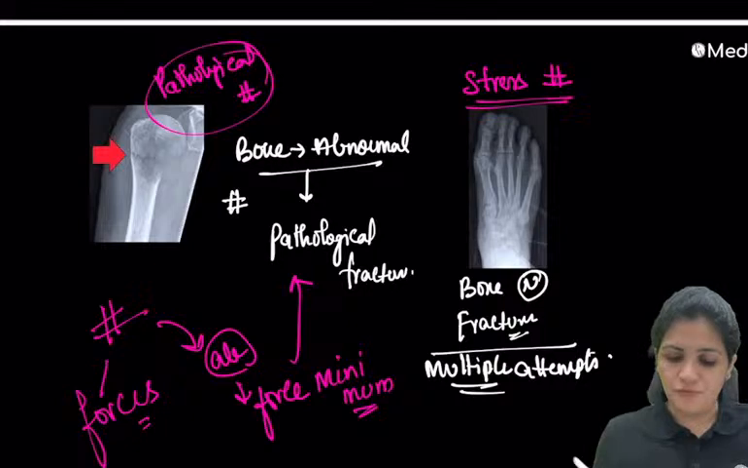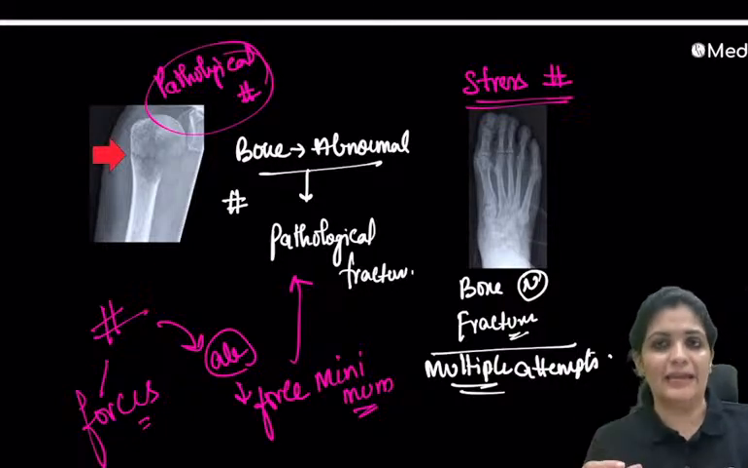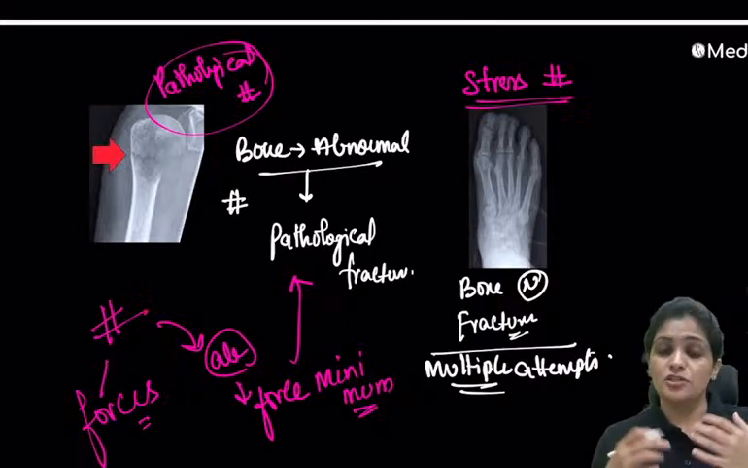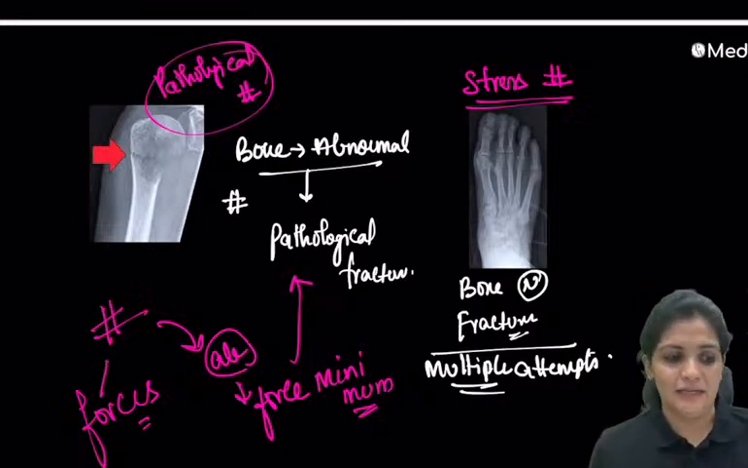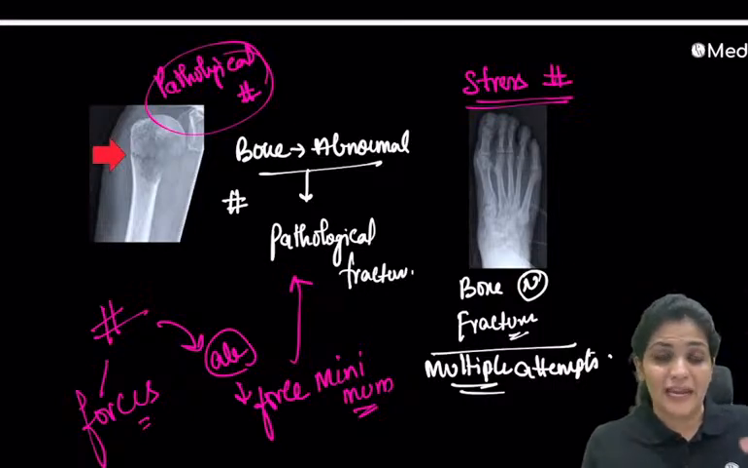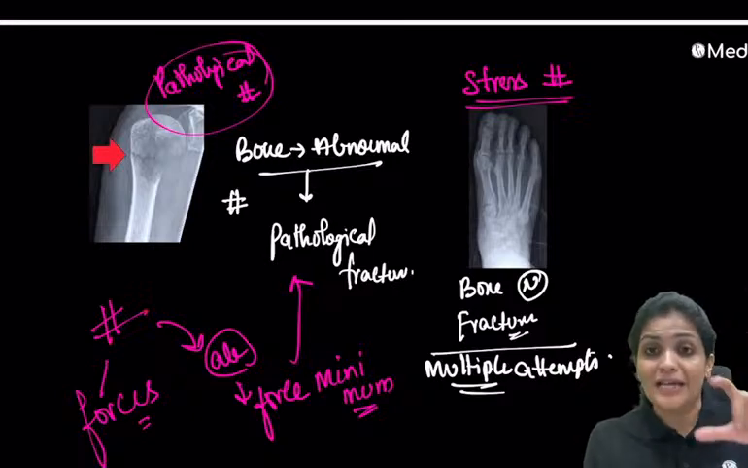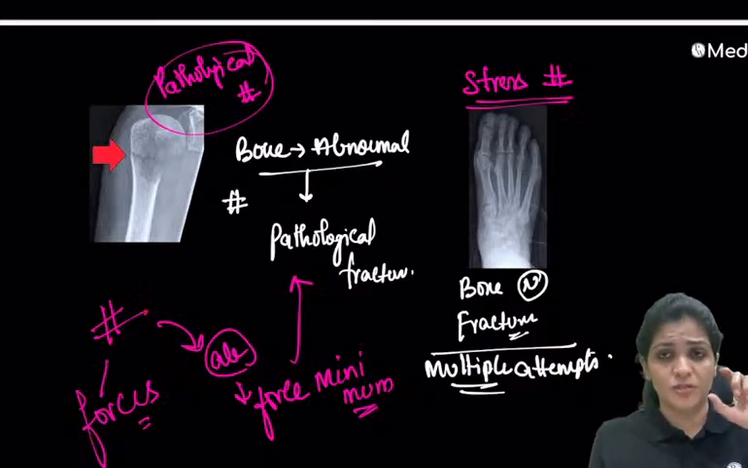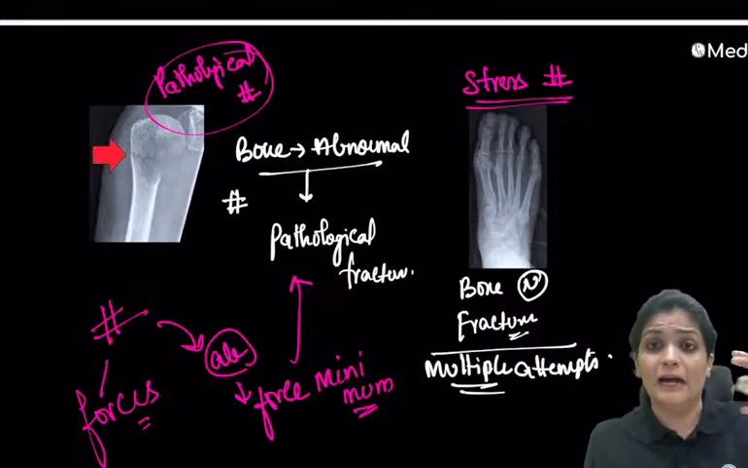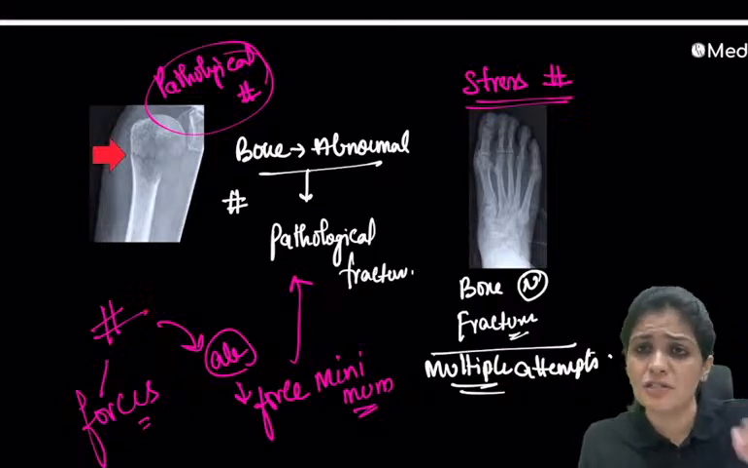So this minimum force, whenever there is creating failure of the bone, is called a pathological fracture. You remember? Whenever you are taking a history of the patient, you have to inquire about the forces. You have to ask them, why did the fracture happen to you? I mean, whether it was a force like a road traffic accident or just a small force.